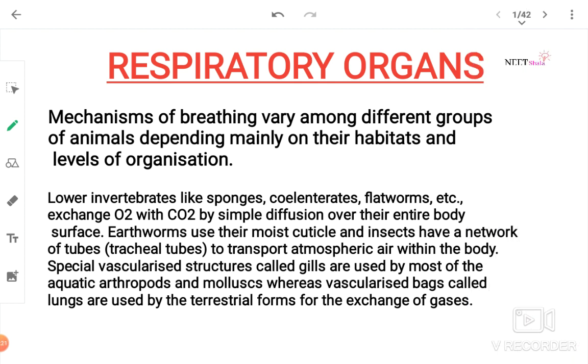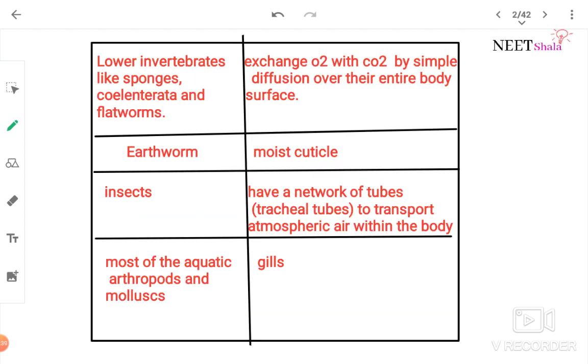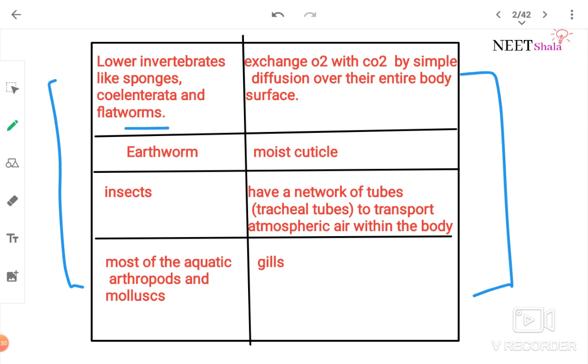Respiratory organs. Mechanism of breathing varies among different groups of animals depending mainly on their habitats and level of organization. Now in the next section, NCERT has given the examples, which I have arranged in a tabular form. These are the organisms and this is the way they respire. Lower invertebrates like sponges, coelenterata, and flatworms will exchange oxygen with CO2 by simple diffusion over their entire body surface.